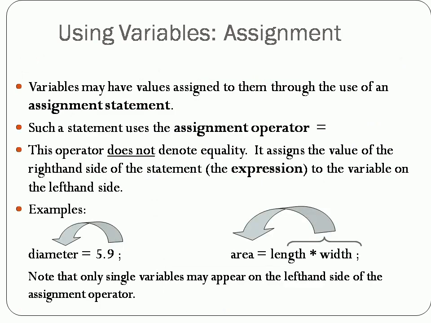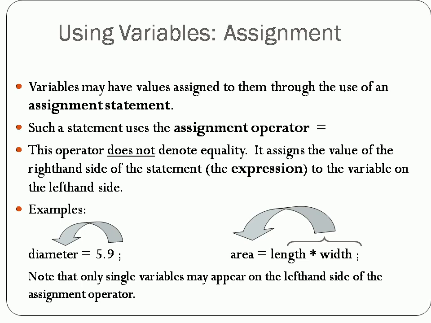Here we are going to see the use of the assignment operator in an assignment statement. In earlier slides we have said that a value can be initialized to a variable. If you want to do this, we need the help of an operator called the assignment operator, which is denoted by the equal to symbol. Here this equal does not denote equality. The equal symbol is used to assign the value on the right hand side of the statement to the variable on the left hand side.